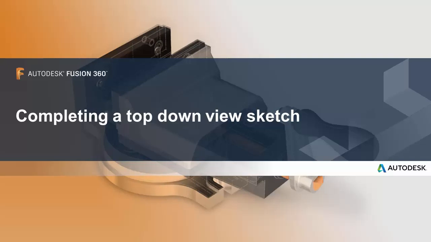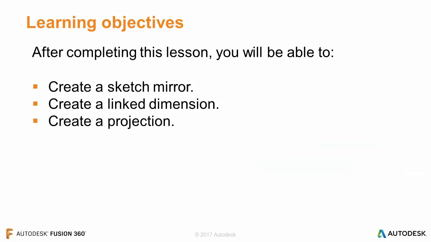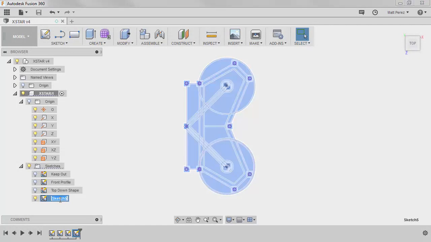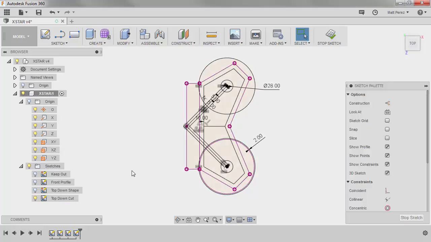In this lesson, we'll complete a top-down view sketch. After completing this lesson, you'll be able to create a sketch mirror, create a link dimension, and create a projection. So let's go ahead and rename the sketch while we're out. I'm going to call this top-down cut, and then I want to go back and edit the sketch.